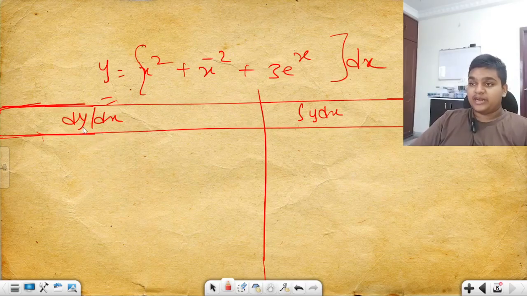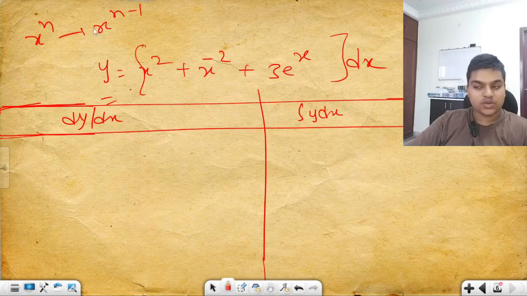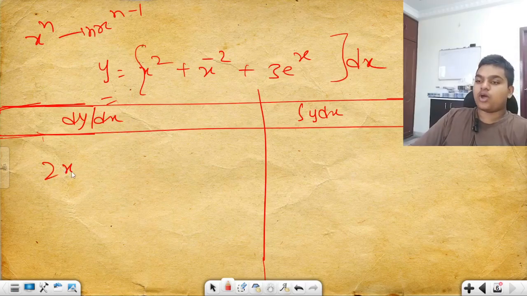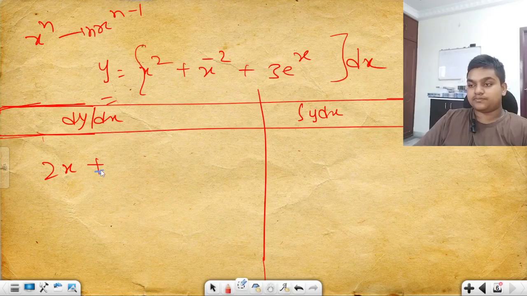For finding dy by dx, we have to move on to the formula of differentiation. What is the general formula? The first basic formula: x to the power n becomes n x to the power n minus 1. So it is 2x plus, minus 2 x to the power minus 3. We have done it yesterday, right?